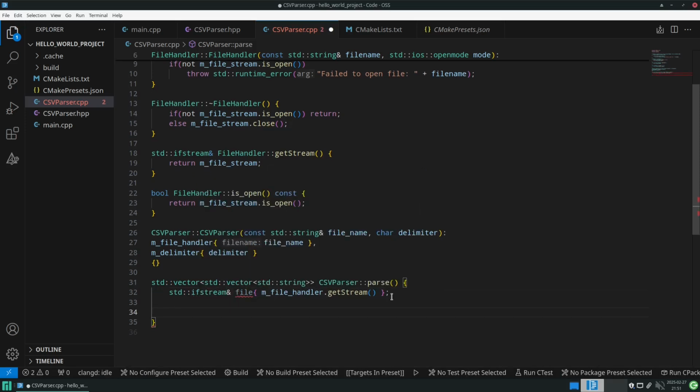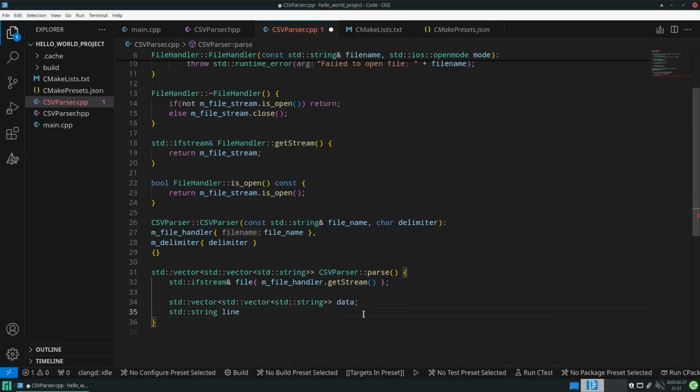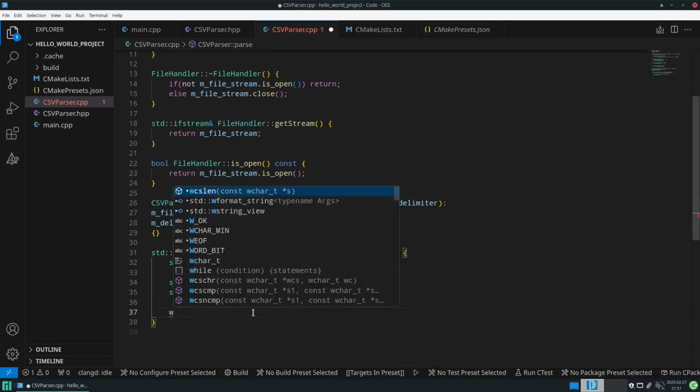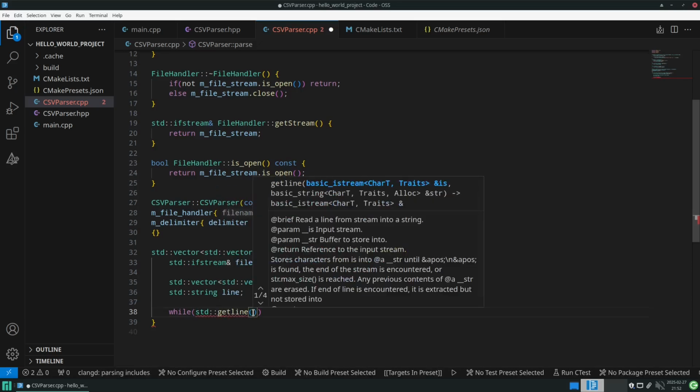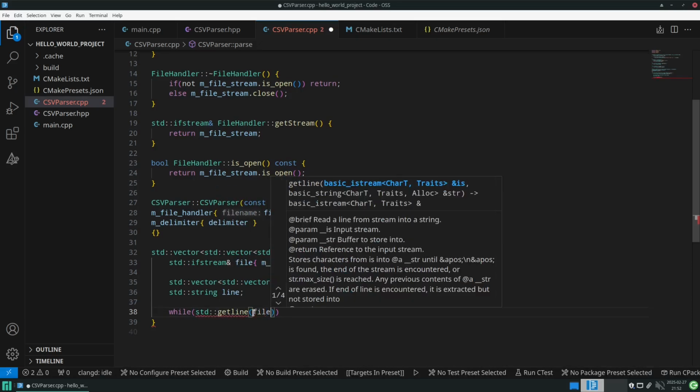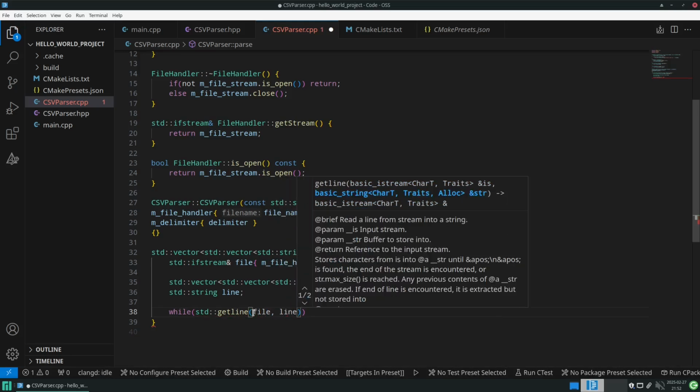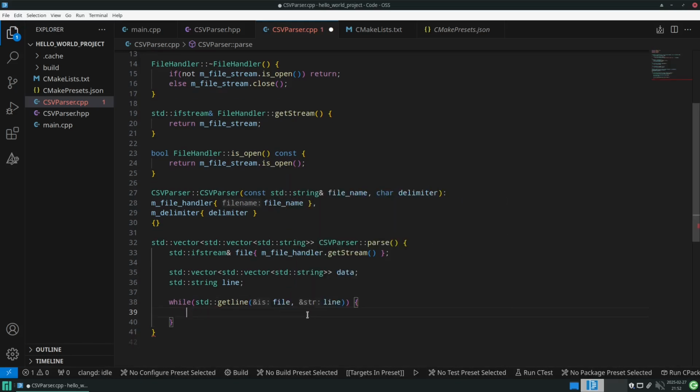Then we want to have a result of our return type, and let's call this data. Then we need to have a variable where we save the line that we read, and then we can iterate over the file stream, and we can use getline from the standard library, and we specify our file stream here and where it should save the line. So it should already work like this.